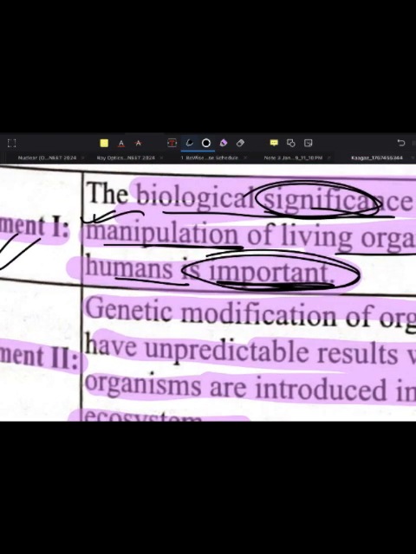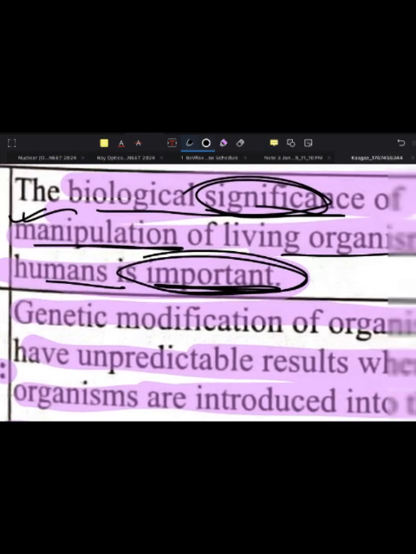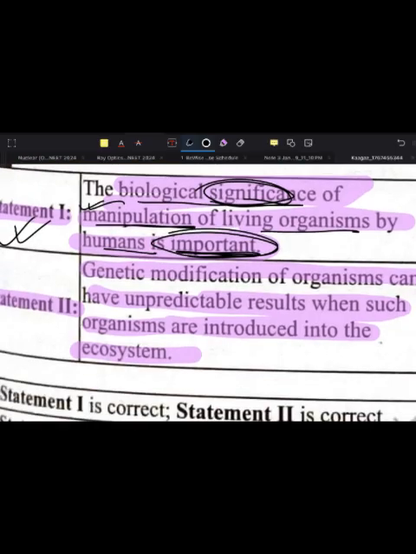So you have to give the biological significance for the manipulation of the DNA. Okay, manipulation of the DNA, that is a transgenic animal. Why are you making a transgenic animal? You have to give some reason. So humans should have such biological reasons for manipulating the genes of the living organism.